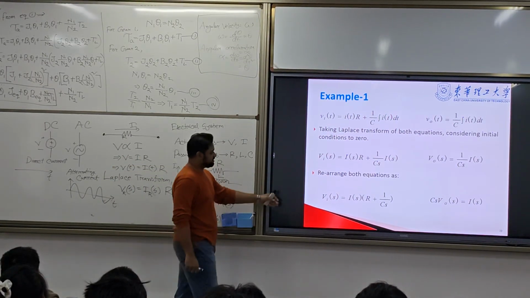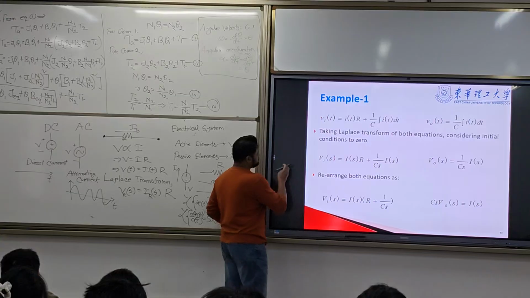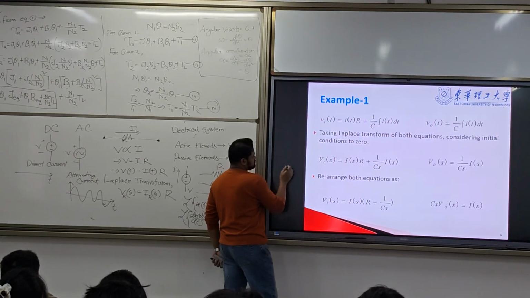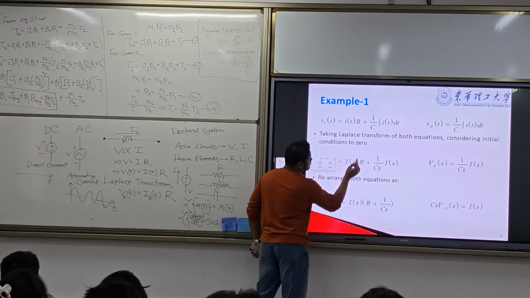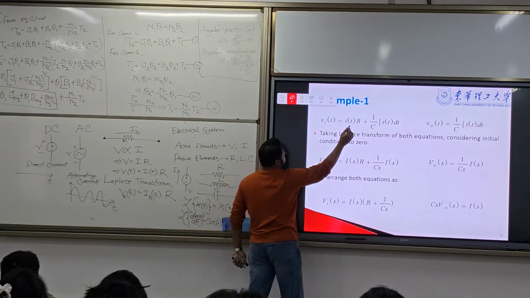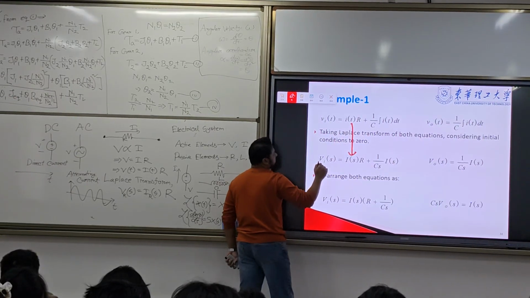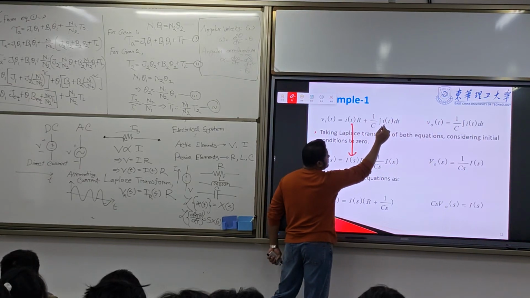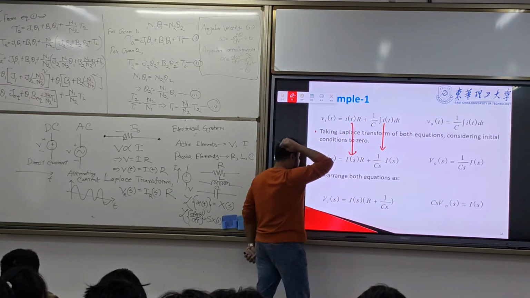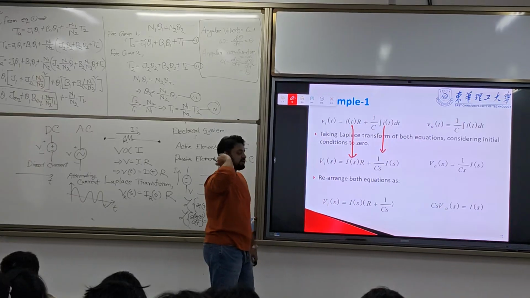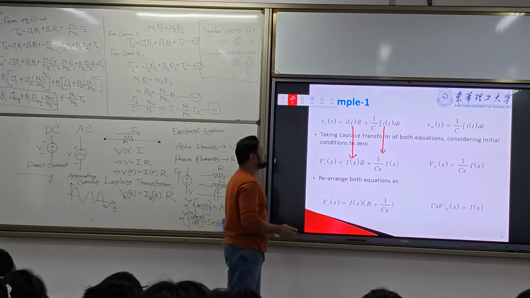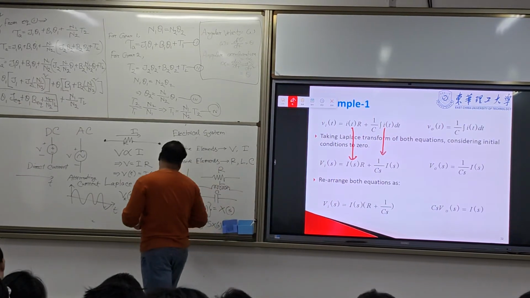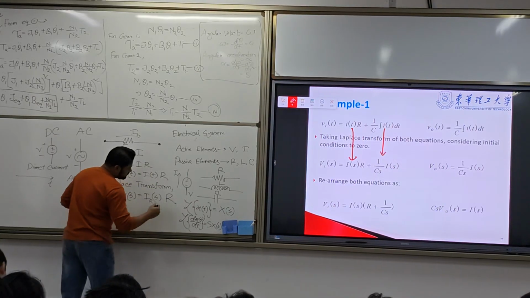You just write V_i, and take I(s) common, because here this term converts into I(s) R, and 1 by C integration of i(t) dt is converted into 1 by C S times I(s). We have seen that integration term, so I will write it down for the integration terms.